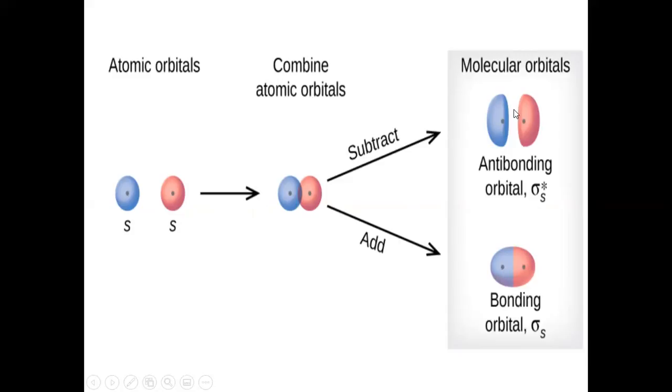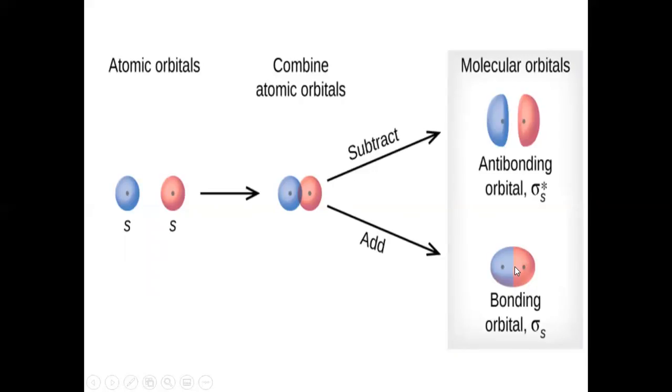Talking about the anti-bonding molecular orbital, it possesses a low electron density in the region between the two nuclei. Here, in the region between the two nuclei, the probability of finding the electron is very less. The electron density will be very low. So this region is called the nodal plane. Nodal plane is nothing but the plane where the probability of finding an electron is zero or very less. Nodal plane is generally found in anti-bonding molecular orbitals.